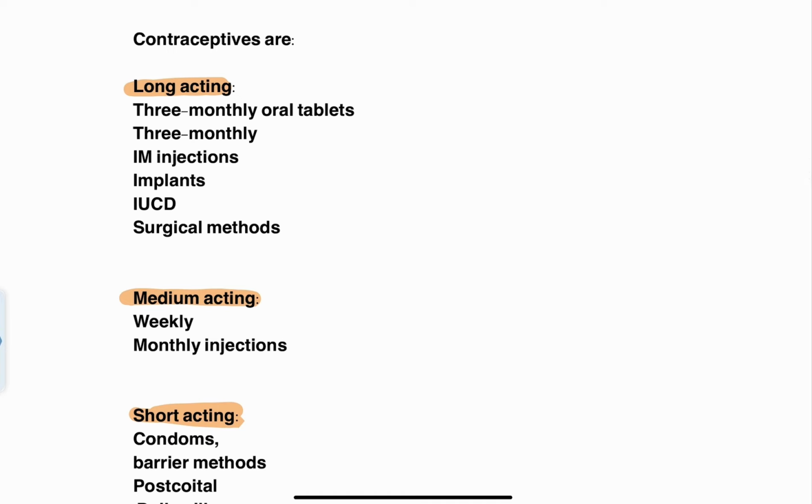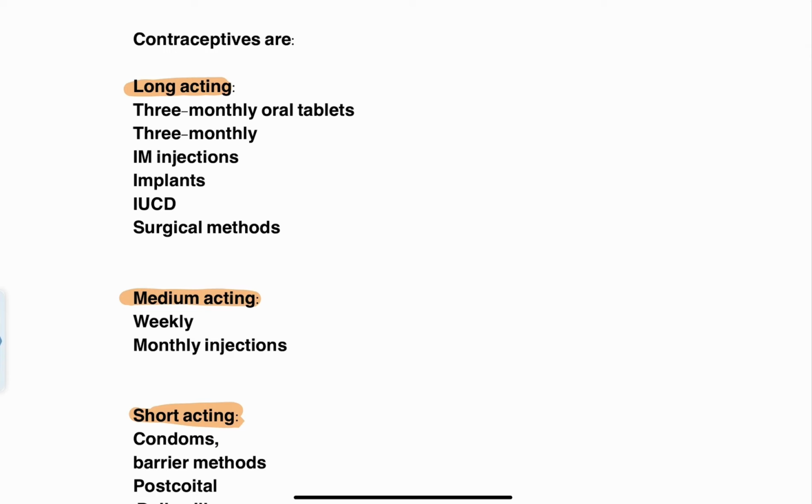Clear? Now, contraceptives can also be classified into long acting, medium acting, and short acting agents. They are classified as long, medium, and short based on how long the effect is produced in the couple.